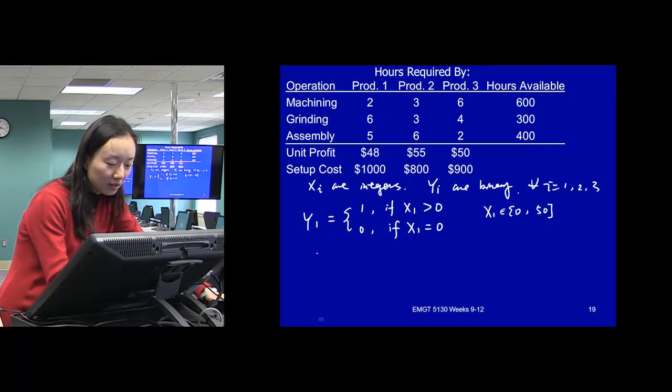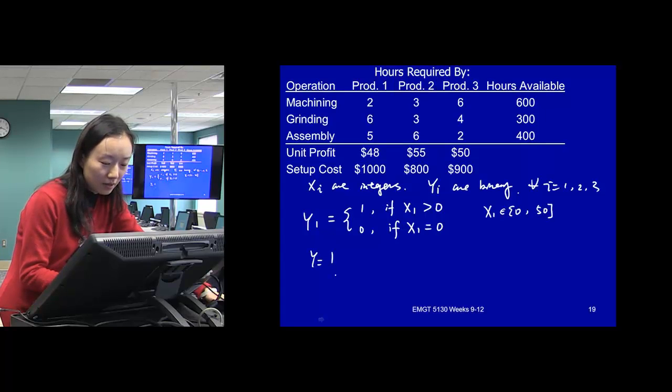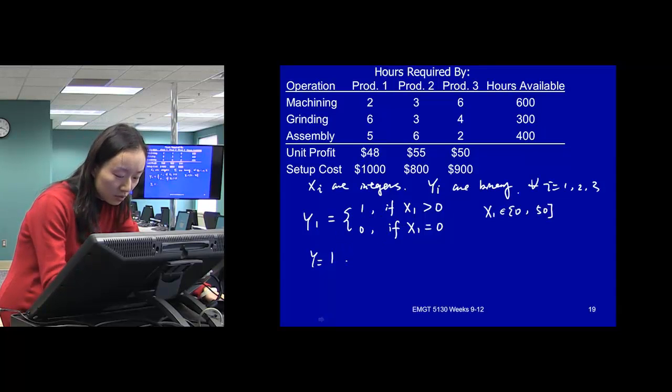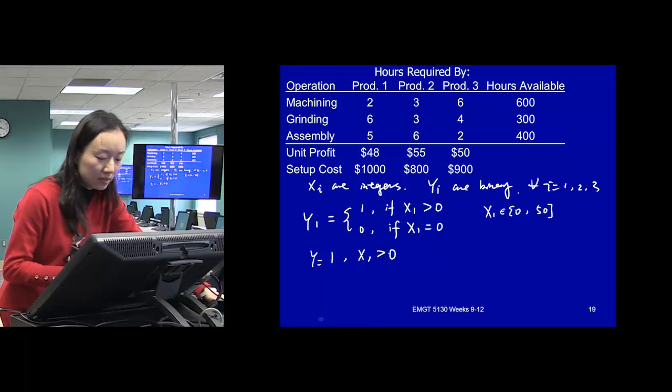Think about it. When y equals 1, x has to be greater than 0. So if x1 is a binary, we're just looking at the first one. If this is 1, x1 needs to be greater than 0.